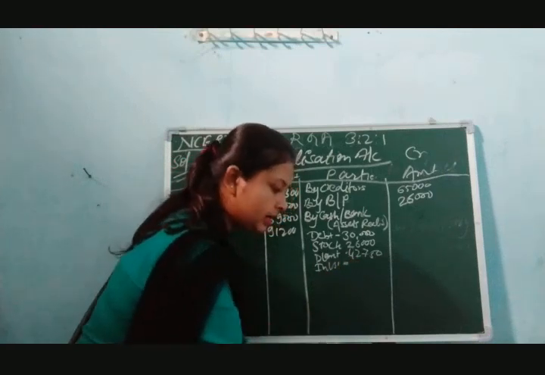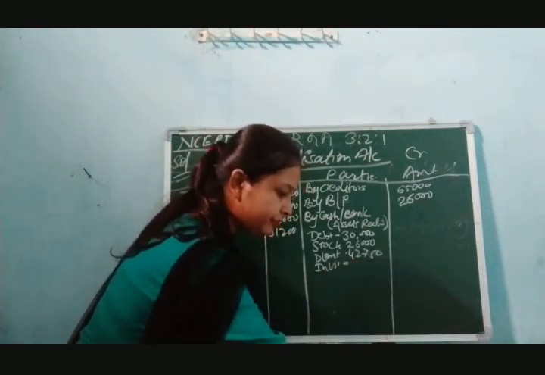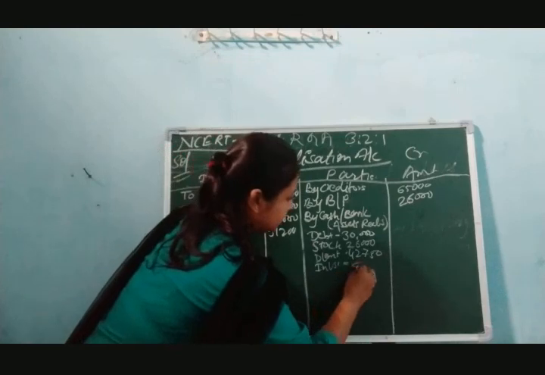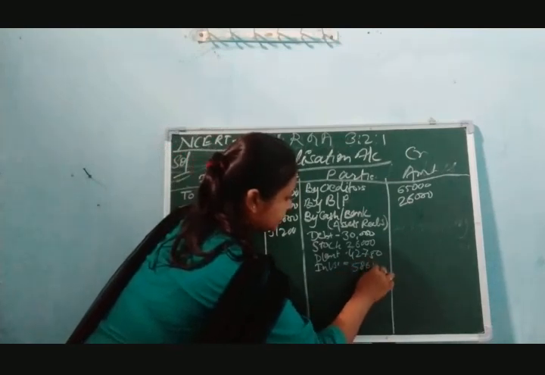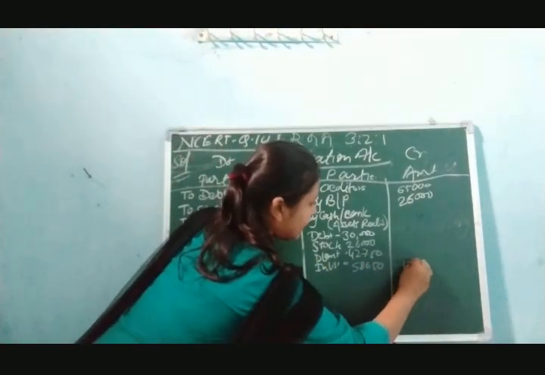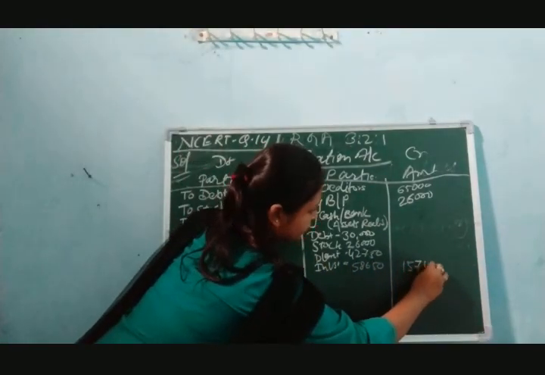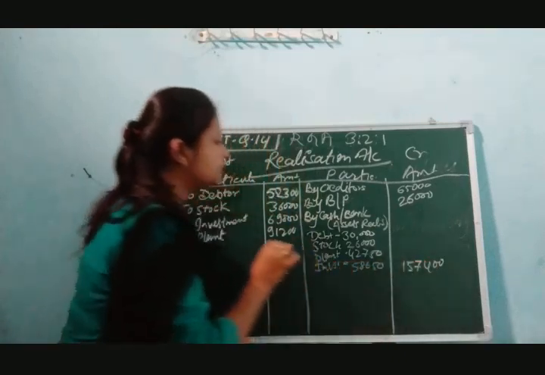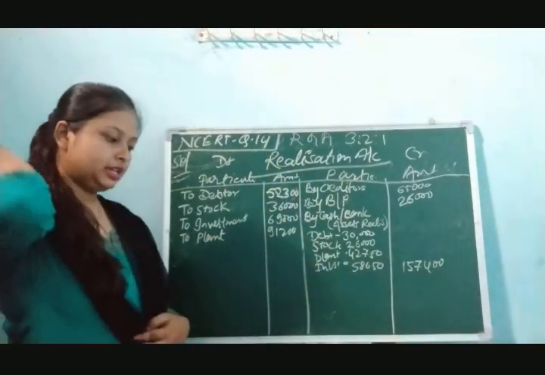The amount will come as 58,650. Now the total of all these amounts will come 1,57,400. This will be the total amount realized in cash.